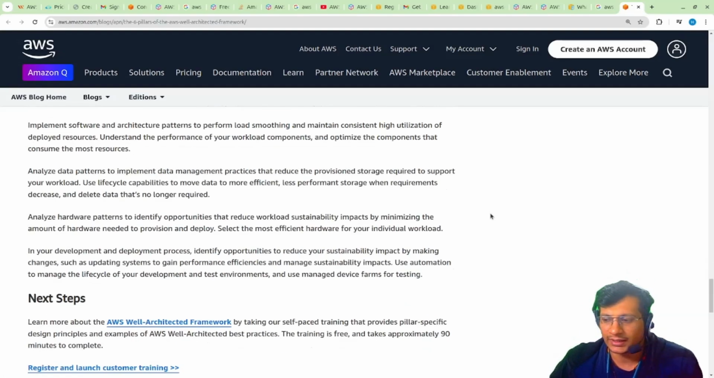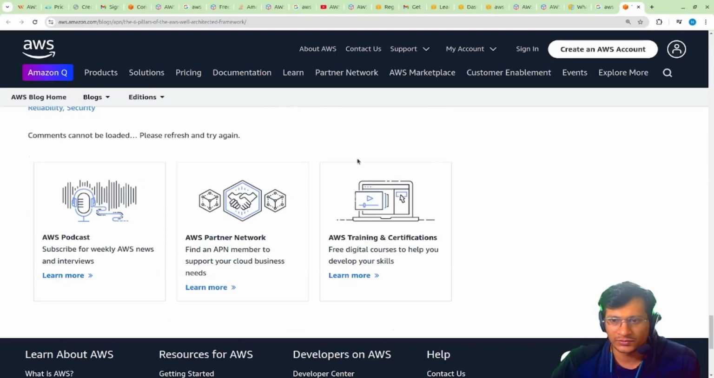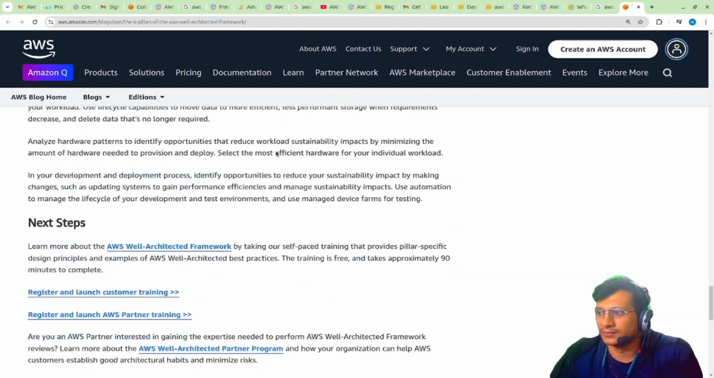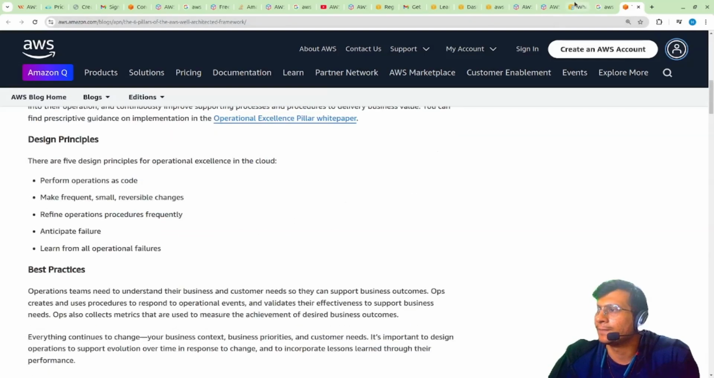Whichever service you use, like if you are deploying an EKS cluster, just check. AWS also provides documentation for a well-architected EKS cluster. You can directly go to that one. A lot of things you can see over here.